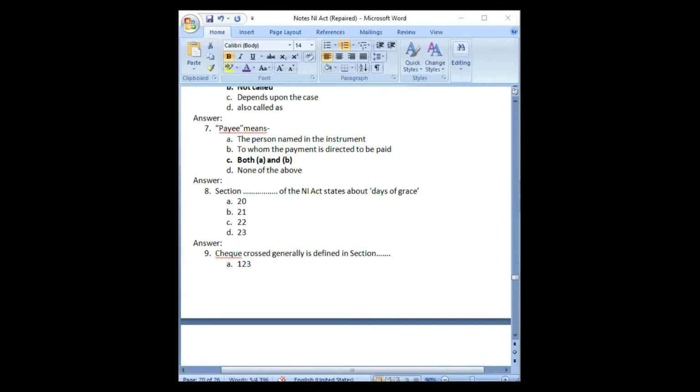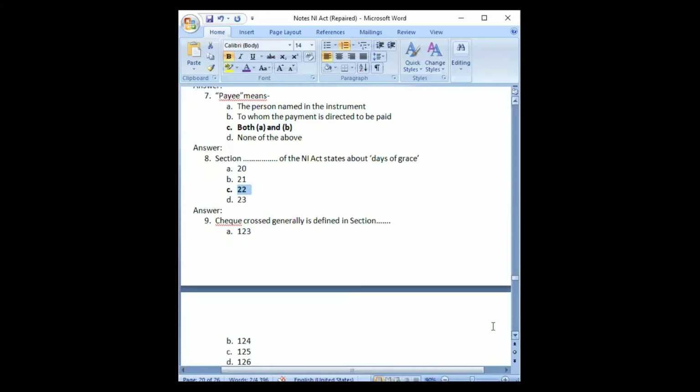Next one. That is section 22. It talks about maturity also and also says there would be 3 days of grace period.